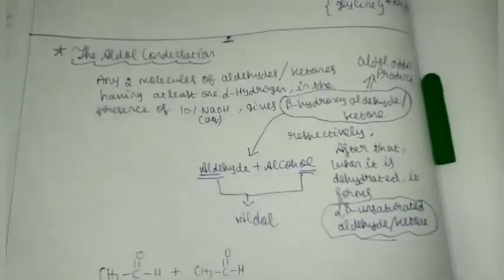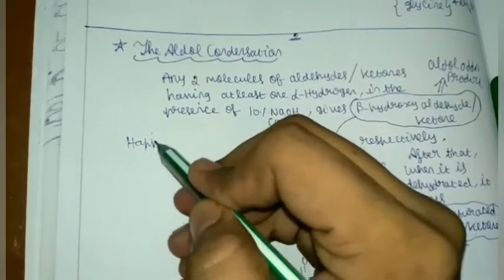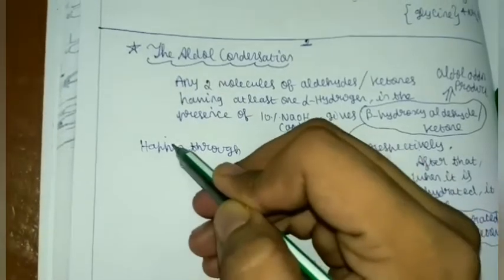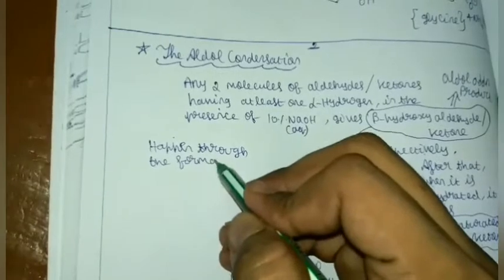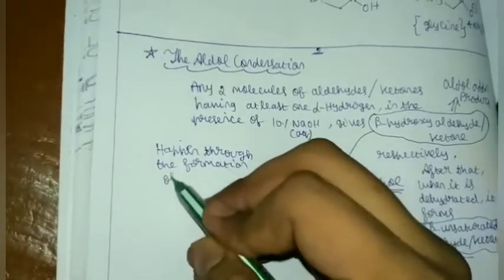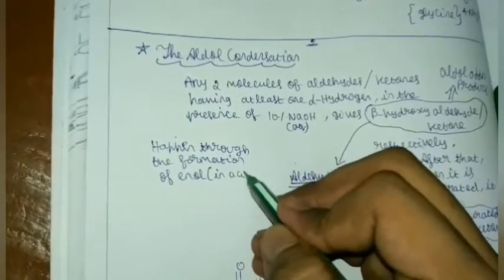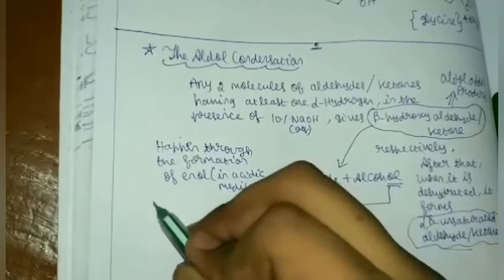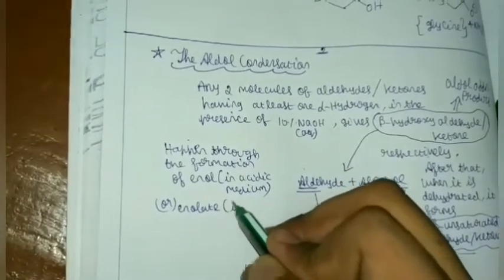This can happen, as usual, through the formation of enol in acidic medium or enolate in basic reactions.